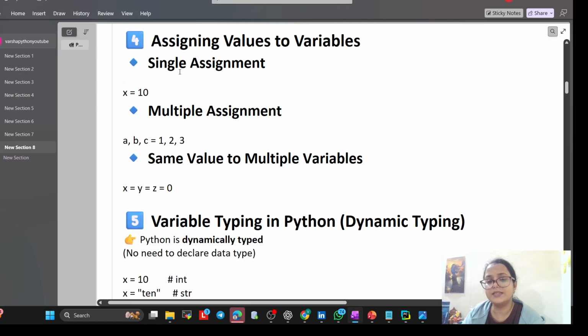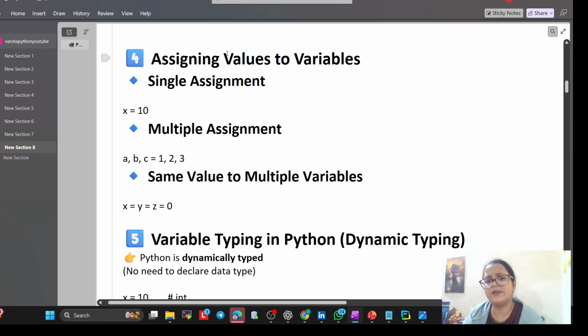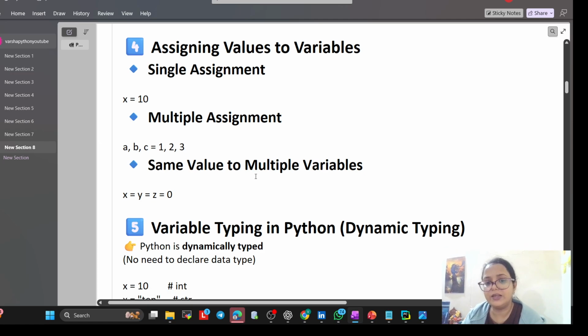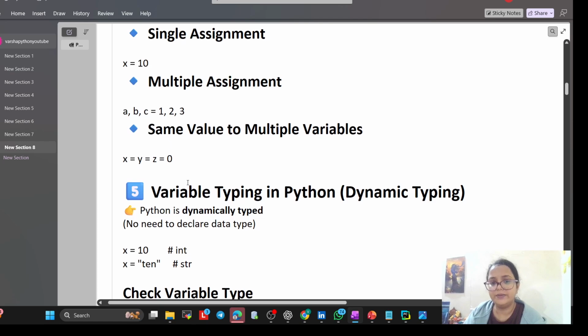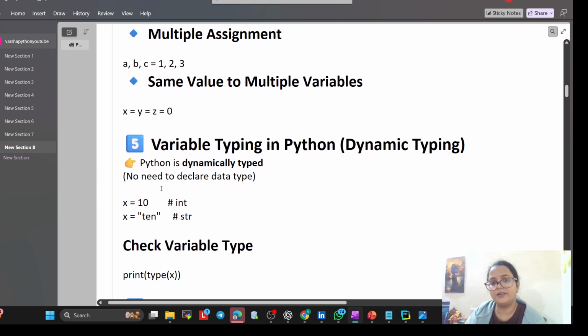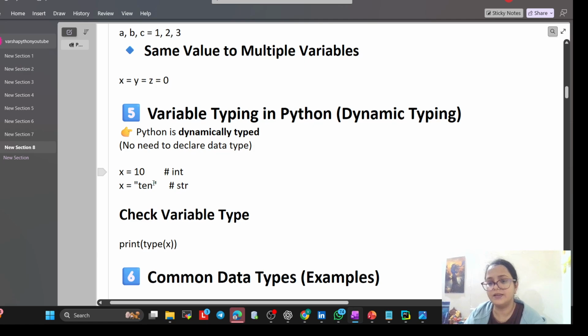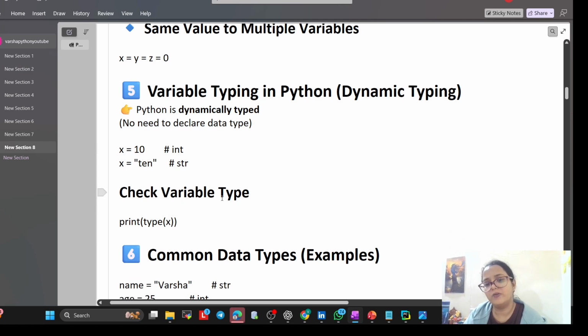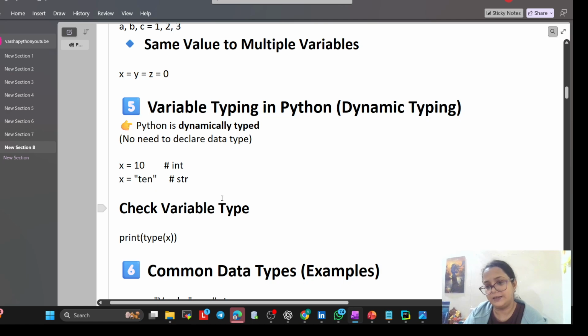Now single assignment. Assigning values to variables. Single assignment, x is equal to 10. Multiple assignment, a, b, c equal to 1, 2, 3. Same value to multiple variables, like this. Variable typing in Python, dynamic value. So this. Now check the type. See, Python is dynamically typed.